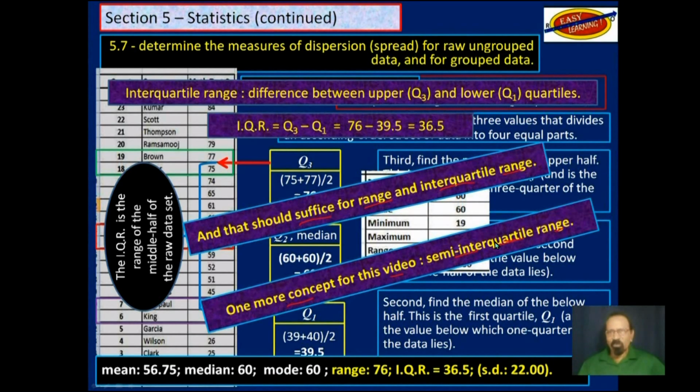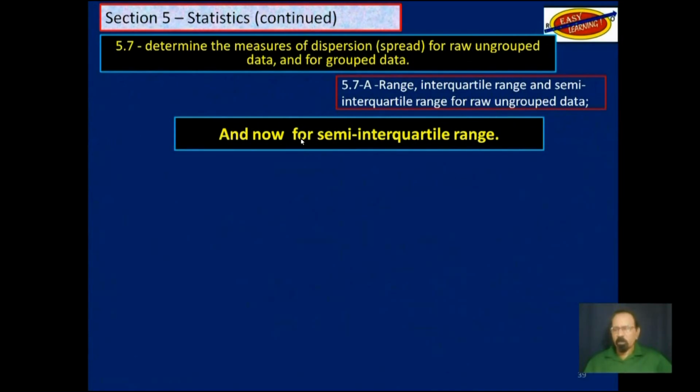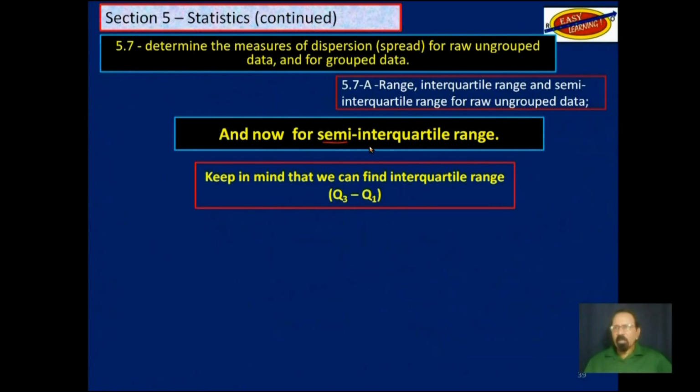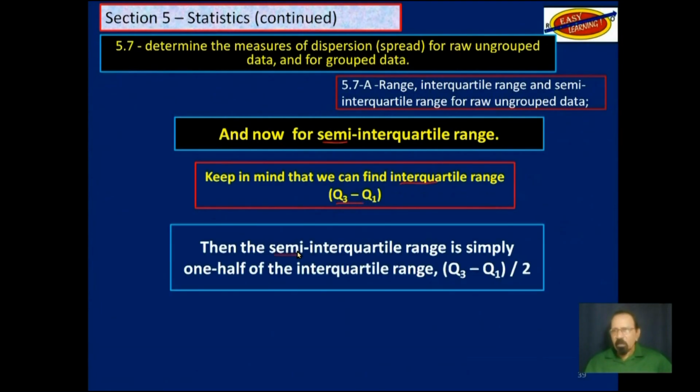And this is extremely simple once you can find the interquartile range. Now for semi-interquartile range, as the name suggests, semi means half. Keep in mind that we can find interquartile range, which is Q3 minus Q1. Then the semi-interquartile range is simply 1/2 of the interquartile range. So it's Q3 minus Q1 divided by 2. But remember, you have to find Q1 and Q3 first.